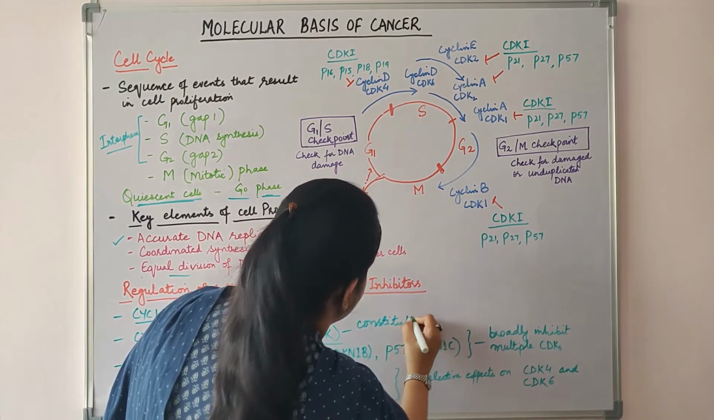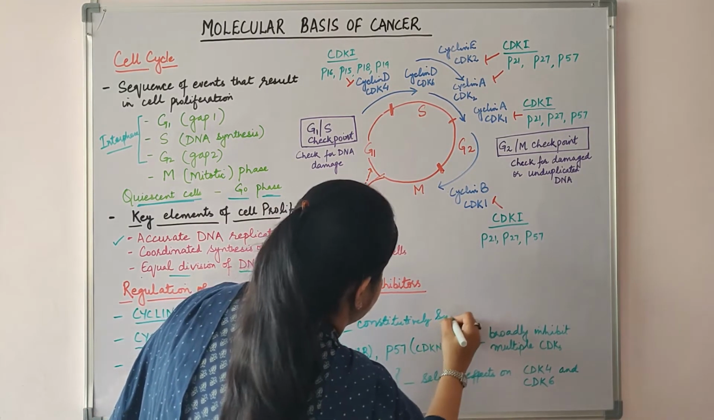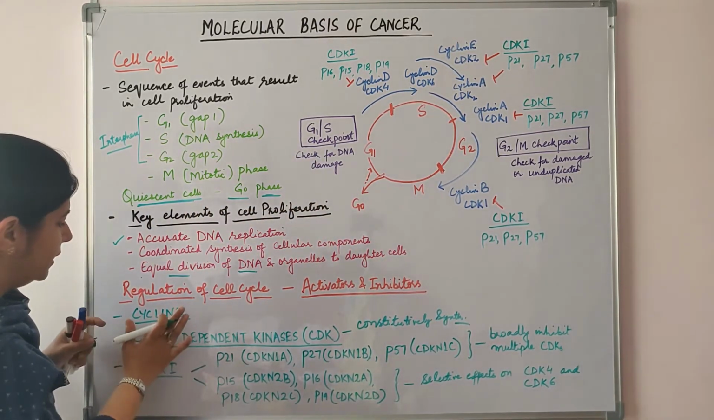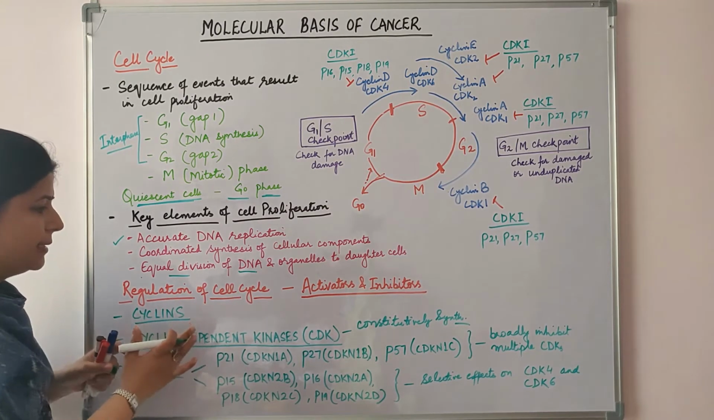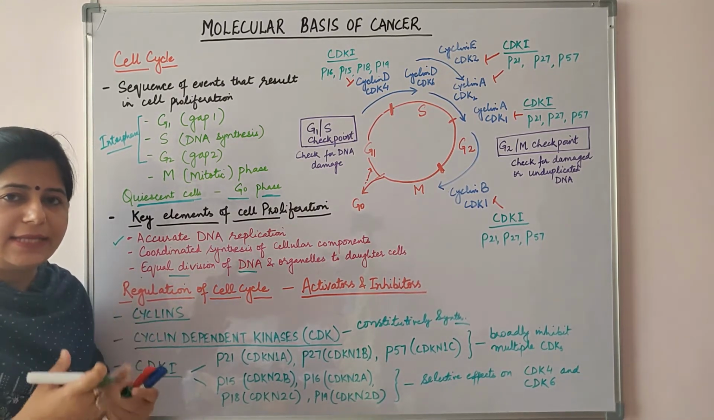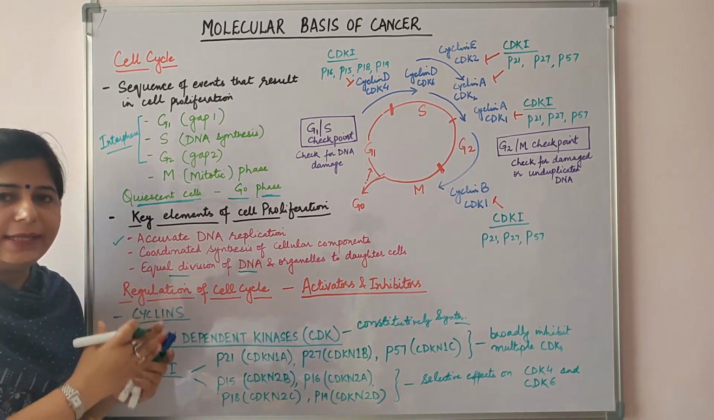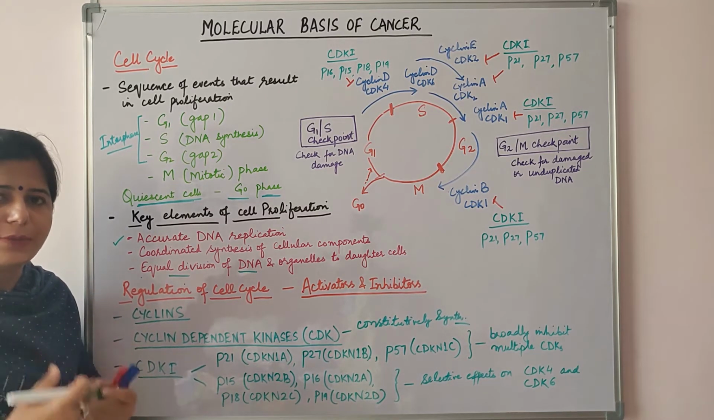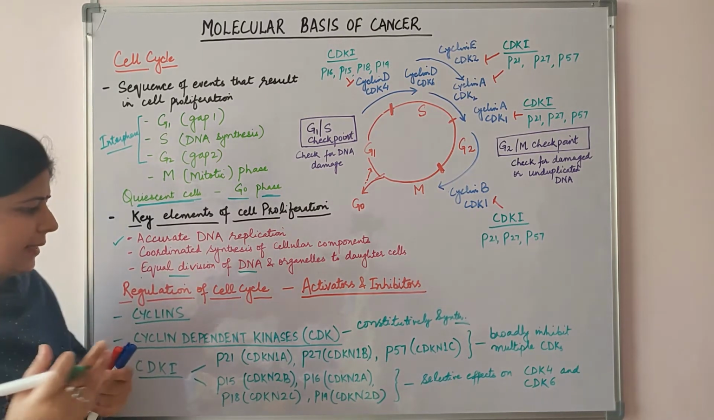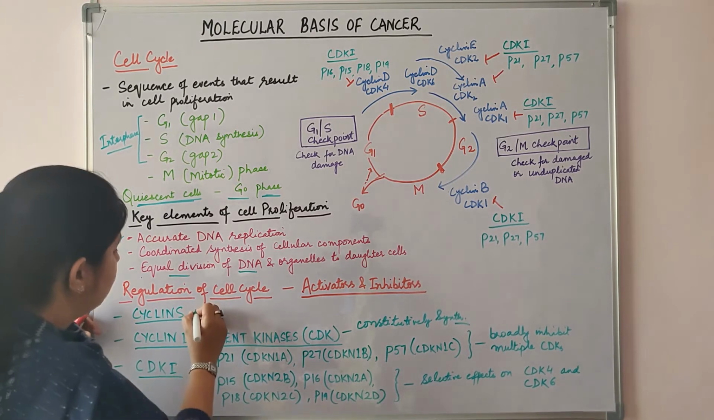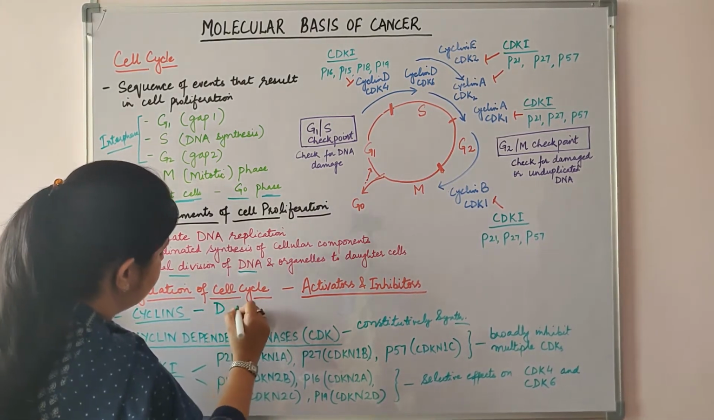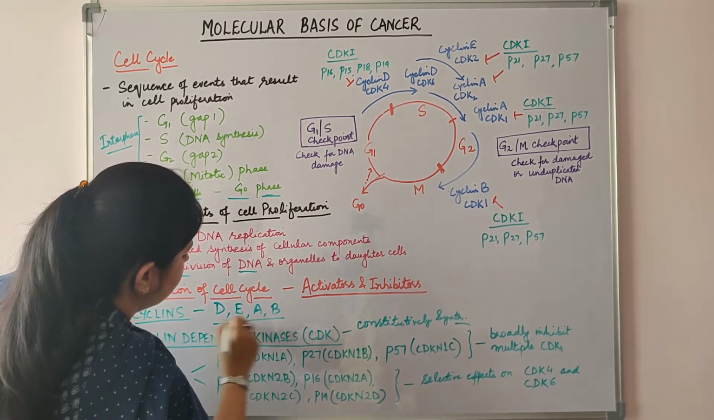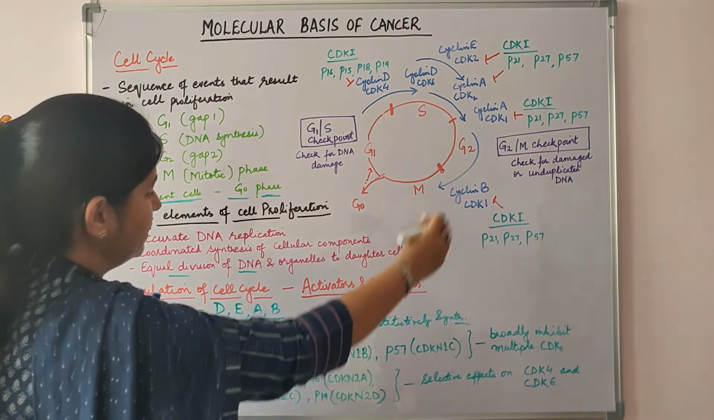These are constitutively synthesized, but they are in inactive state, and when they combine with the specific cyclins, then they acquire their kinase activity, and then the cyclin dependent kinase complex phosphorylates the protein substrates, and this progresses the cell cycle. Now the cyclins appear sequentially, cyclin D, E, A, B, in the phases of the cell cycle.